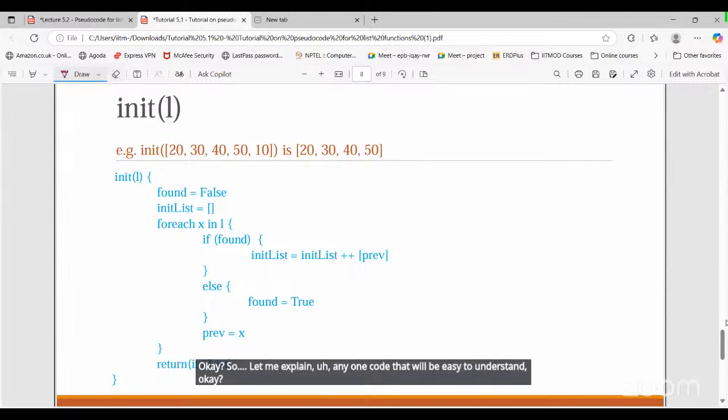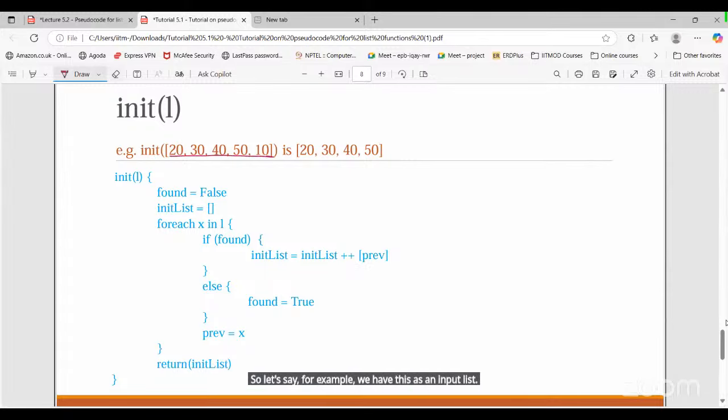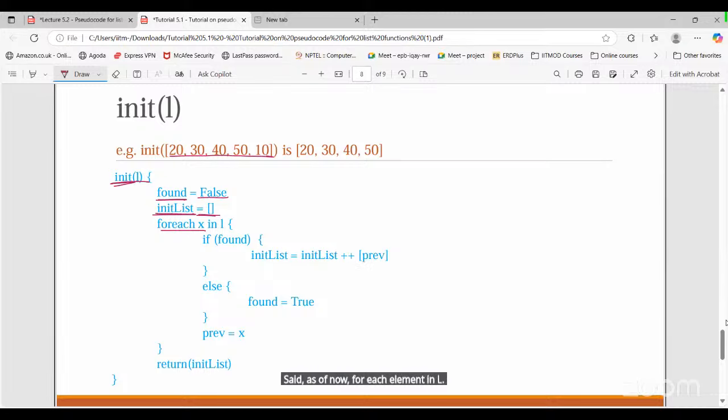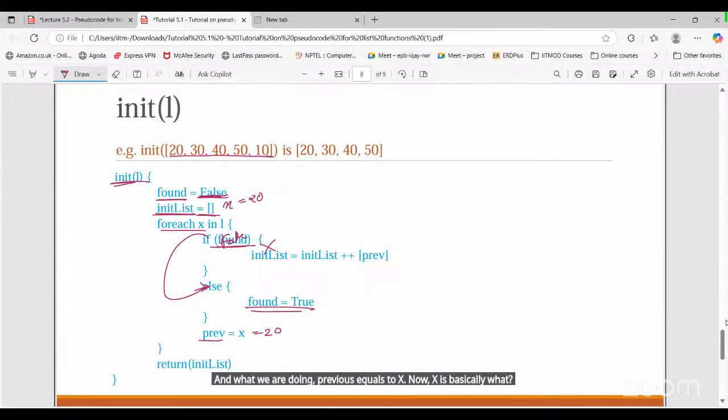Let's say, for example, we have this as an input list. We are calling this function. We have one variable, found, equal to false. We have init list, an empty set as of now, and for each element in L, first X is basically 20. We are saying if found. What is found? False, right? So if false, then we are not going to execute this one. If the condition is false, what we need to do is go to the else statement here. Else found equals true, and previous equals X. Now X is basically what?